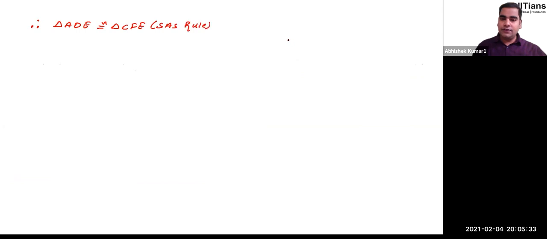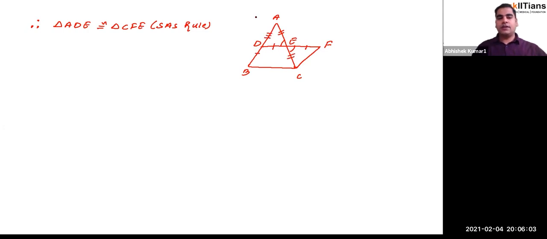Right, let me draw that rough figure here so that we don't need to scroll back again and again. So this was the triangle, this was the line segment we had, and this was that side. This was A, B, C, D, E, and that was F. So this angle was equal to this angle, this side was equal to this side was equal to this side, and this side is equal to this side. All these things were given to us.